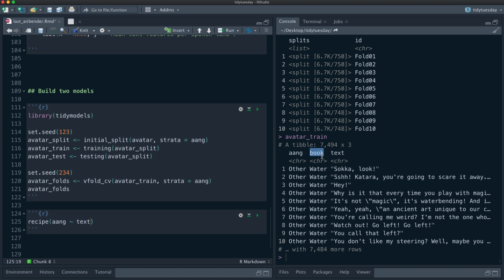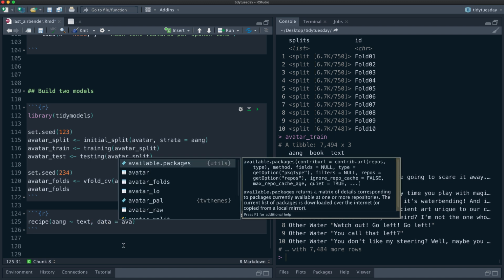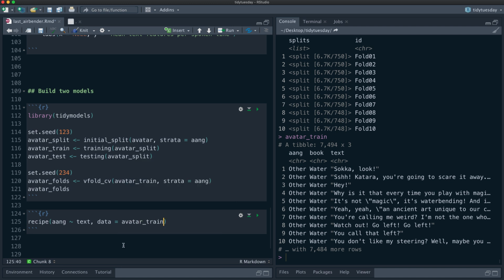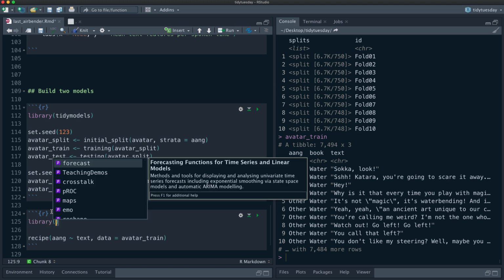So let's look at avatar train again. I don't think we're going to actually use book. I probably could have left that out. So we're going to do Aang predicted by text. And the data here we're going to say is avatar train. So the reason we give the data here is so that the recipe knows the data types that it's dealing with. So let's load a couple of add-on packages that have extra recipe steps.